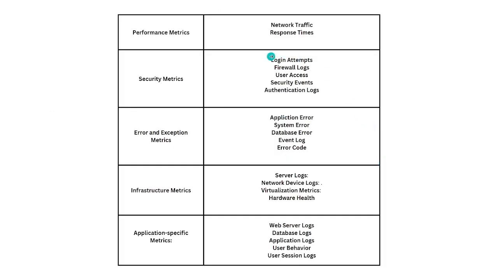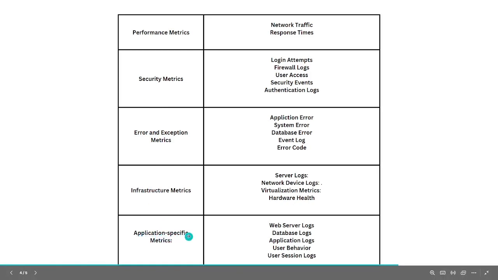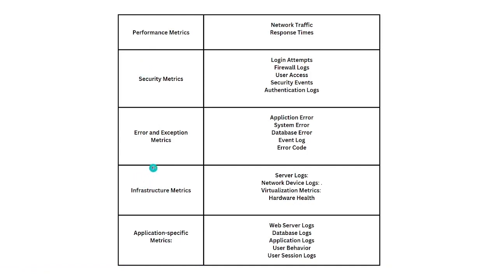Moving on, to classify every log using machine learning, we're going to calculate some metrics. We're going to look at the performance metrics, the security metrics, error and exception metrics, infrastructure metrics, and also the application specific metrics. These metrics help us classify what type of log we are creating. For example, if we want to see whether the log that is coming in is an error and exception log or not, we need to see whether these types of metrics or messages exist inside the logs. If it has an error code, it's probably an error metric. So we will be using these types of metrics to classify which log is which.